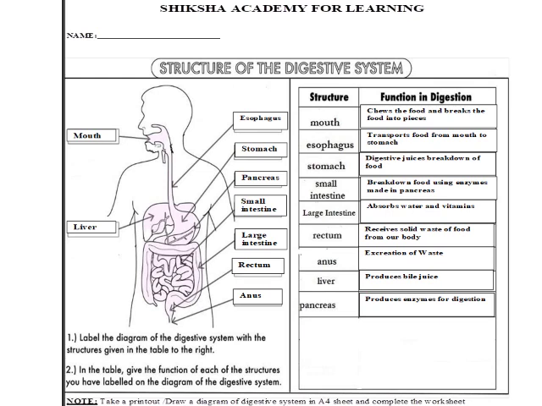And this organ is pancreas. Next organ is small intestine. Next organ is large intestine. Next, liver. Next, rectum. And last is anus.